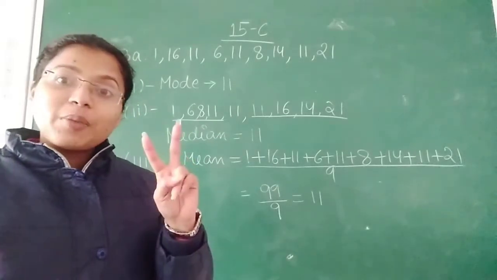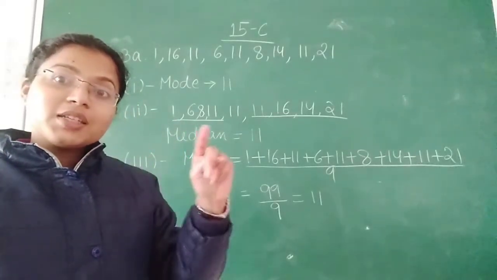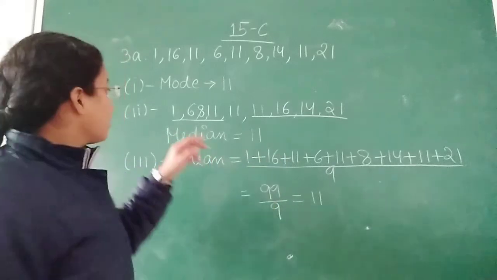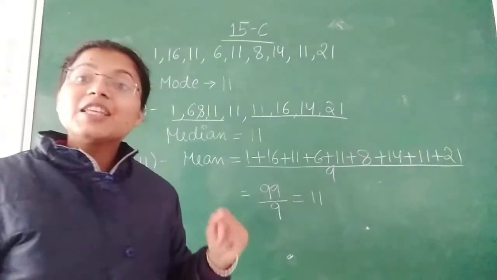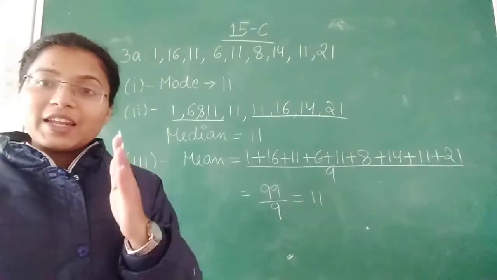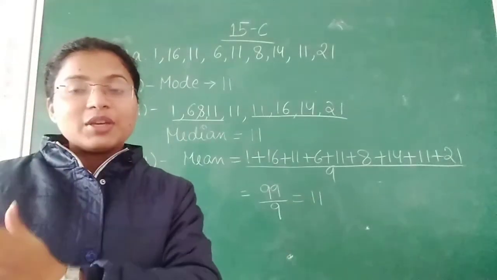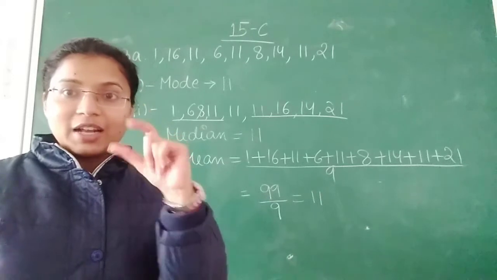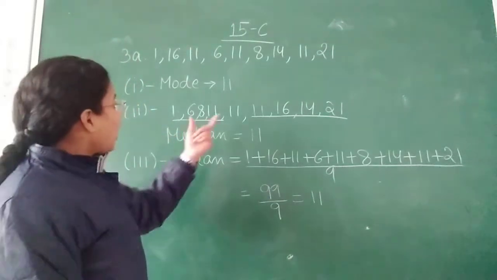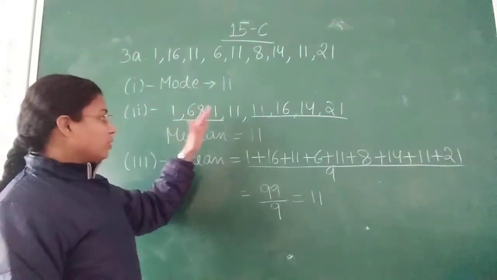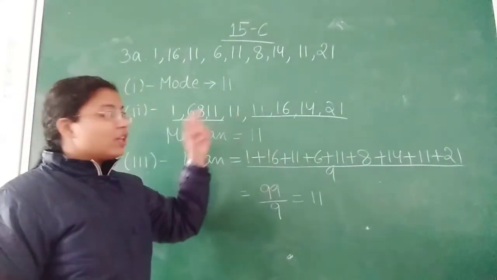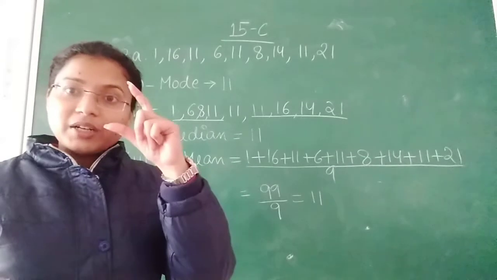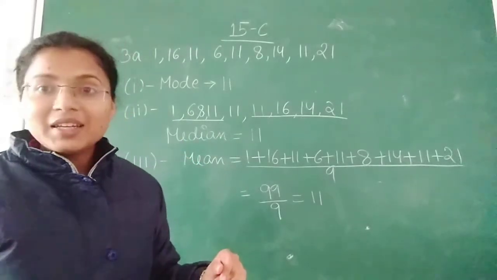Now the second step is to count how many numbers are given. 1, 2, 3, 4, 5, 6, 7, 8, 9. 9 is an odd number. So we can directly divide them into equal parts and we will get our median. I am taking 4 from the start and 4 from the end. So we will get 11 as our middle term and it will be our median.